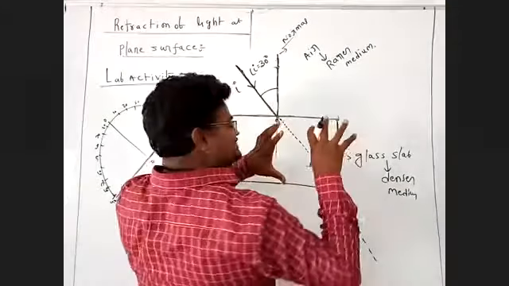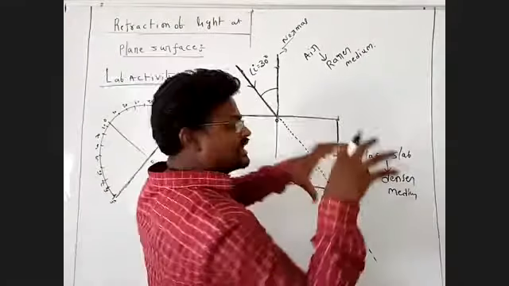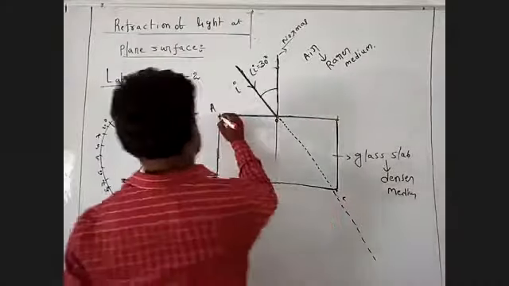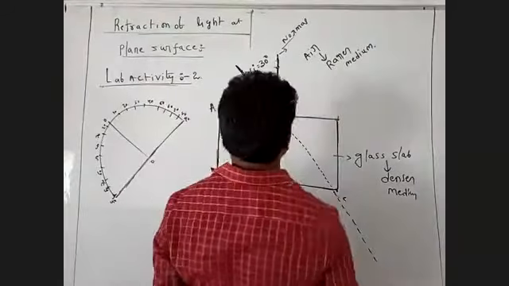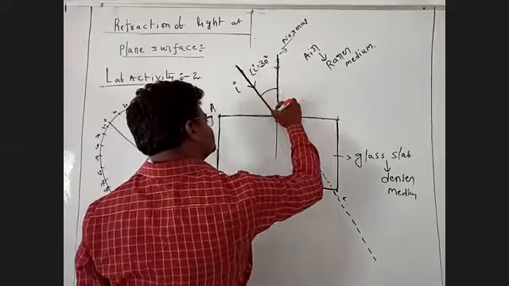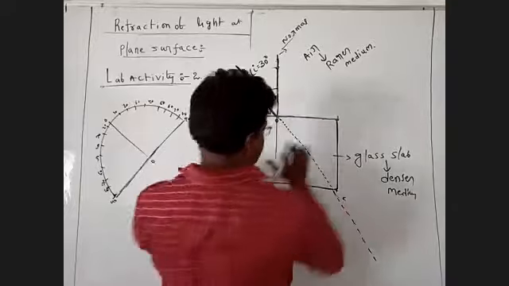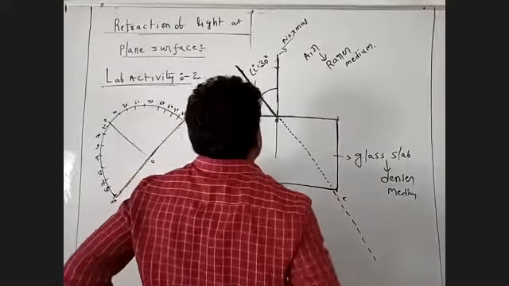Now, next I'm taking the glass slab. The glass slab is placed here. This is the incident ray. The glass slab is placed here.